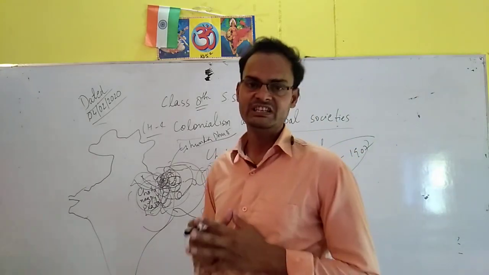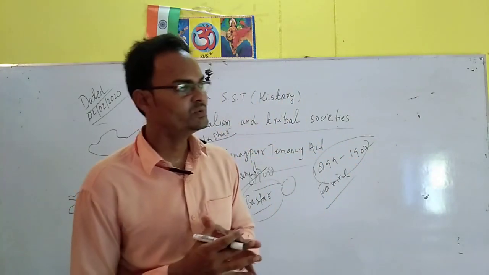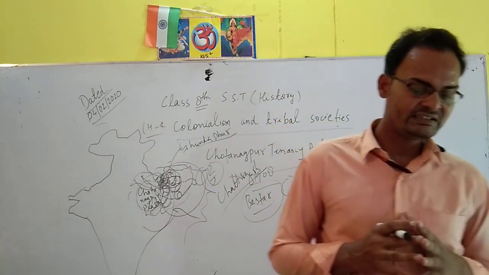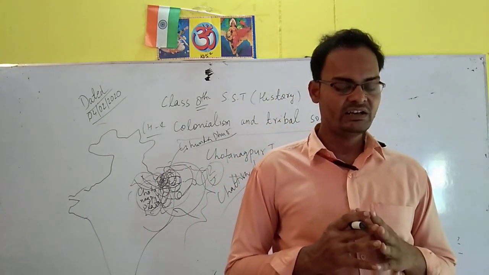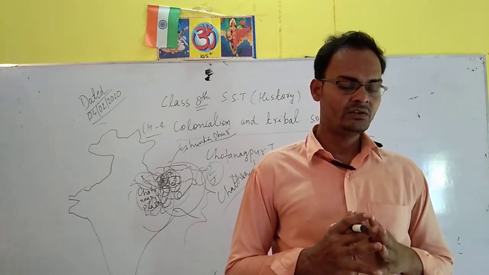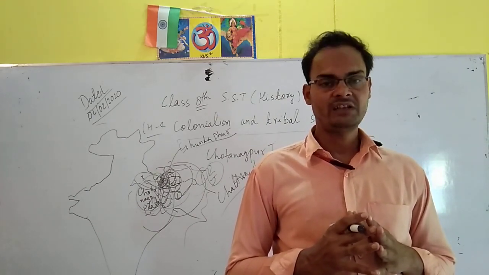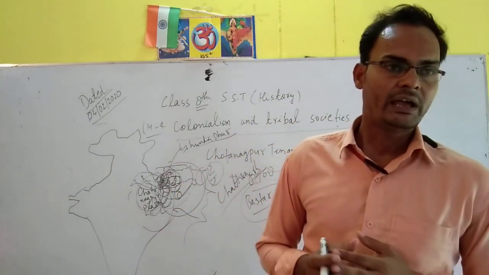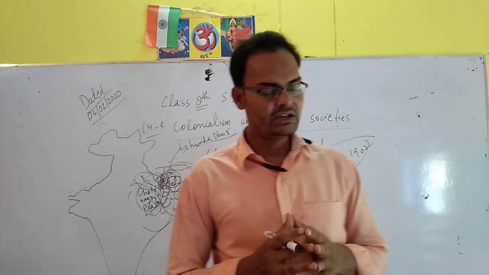So the British gave less money to the laborers, and those agricultural policies were totally unjust, and by that they developed an anti-British outlook, and they revolted.